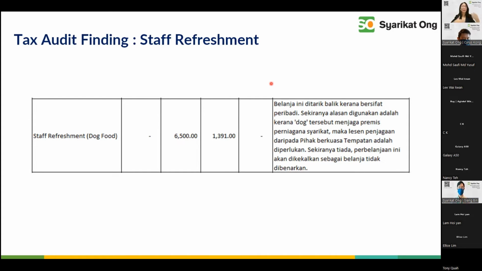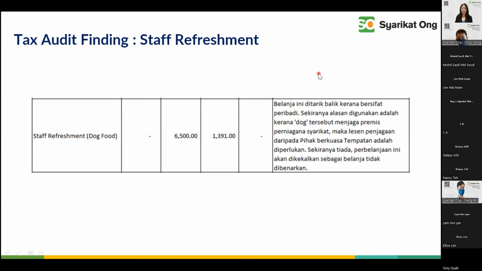At the end of the day, after discussion with the client, we realized that the dog was actually guiding the house. The dog was taking care of the jaga, it is the jaga lah, you know. So the dog is a jaga. So the dog is equivalent to a security guard. And the dog is better than the security guard because the dog doesn't sleep, right?